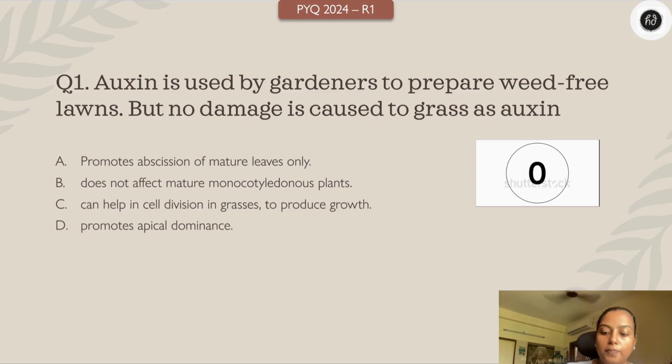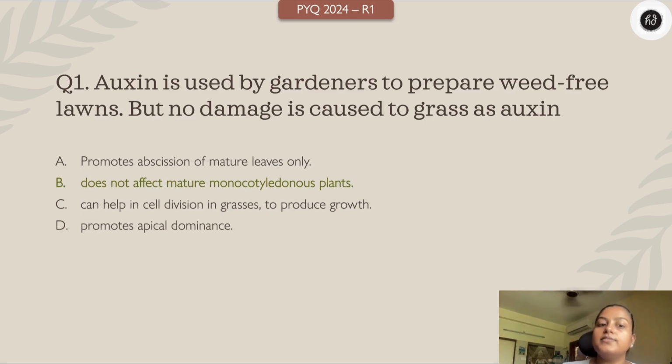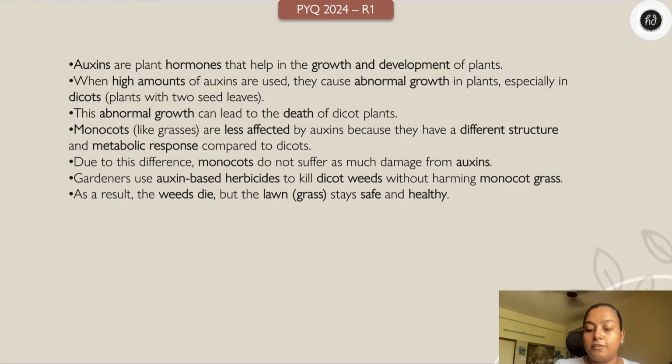Time is up. I hope everybody picked the answer. So the answer is option B, does not affect mature monocotyledonous plants. If you see here, weeds, of course, are dicots. The metabolic response of a dicot towards auxin and a monocot towards auxin will be very different. The auxin will bring rapid growth in the dicot, which will bring about their death. That's why only the weeds will die. But the grasses are monocots, so they will not be affected because their structure and metabolic response towards auxin is very different. So option B is the right answer, does not affect mature monocots like grass, so that you can have a very fresh grass lawn.